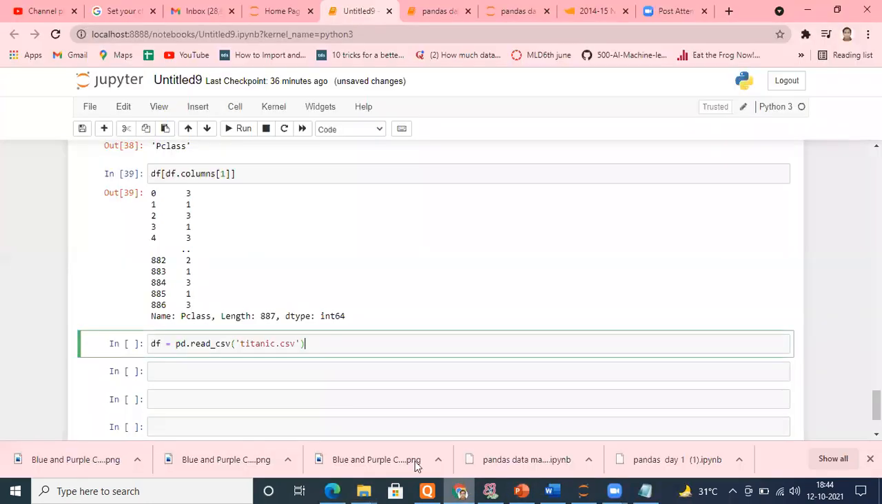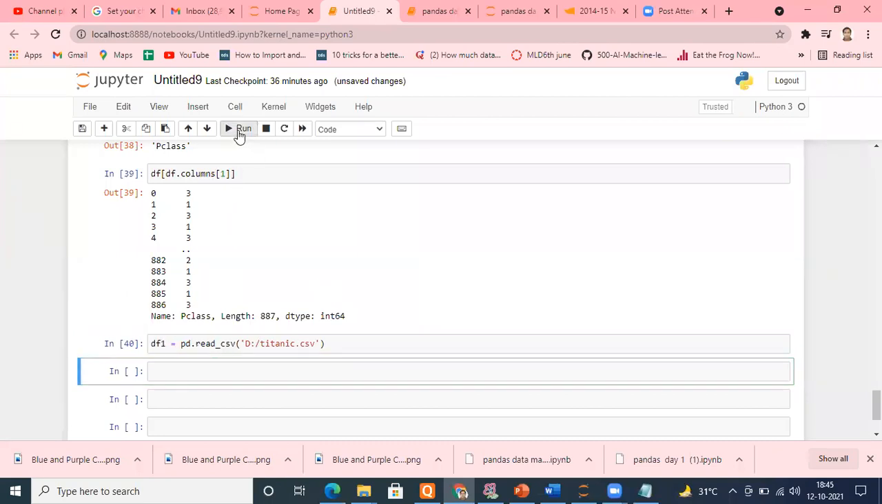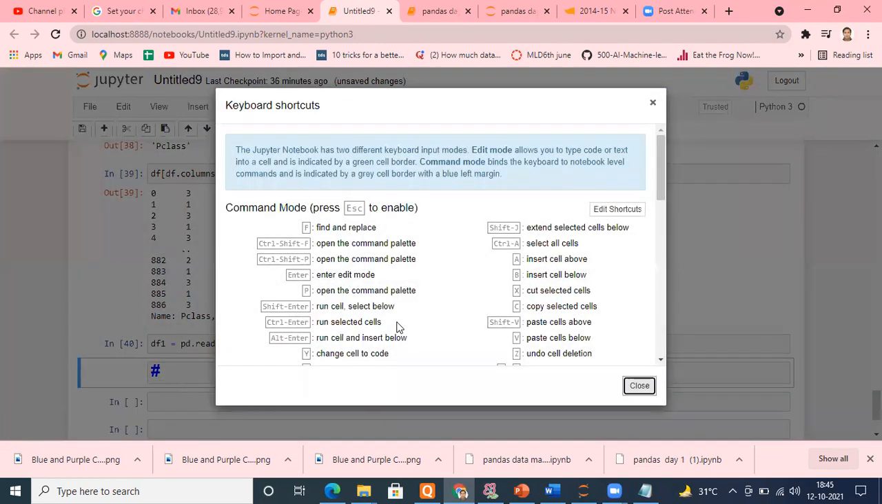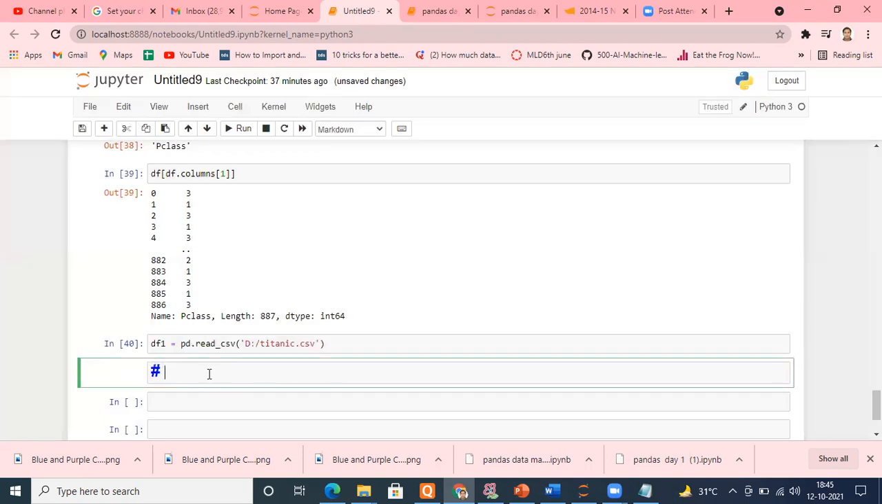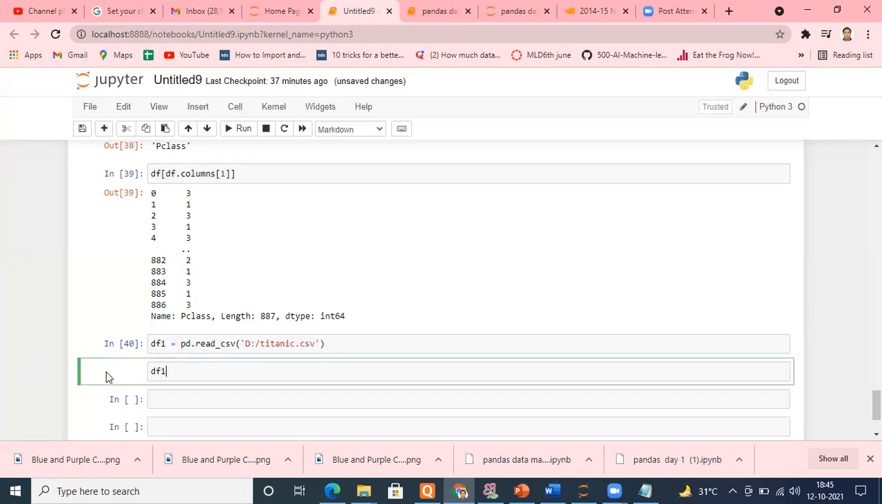Simple. Go here. Just specify the path properly. I'm putting D drive, colon, titanic.csv. Just mention the path properly. And let me name it df1 so that we don't get confused. Okay. Let's try to read it. I just want to check the first 5 rows. So df1 dot head.